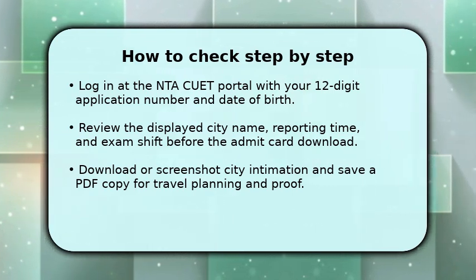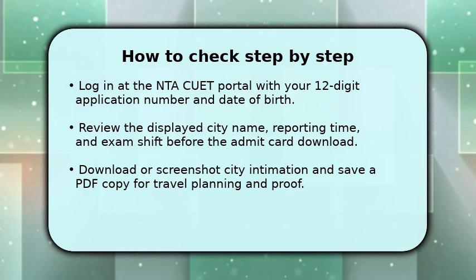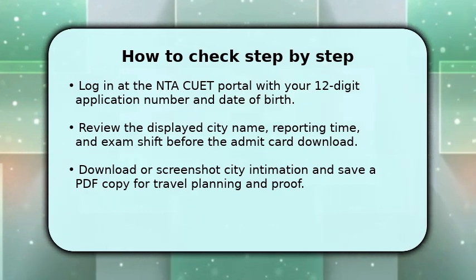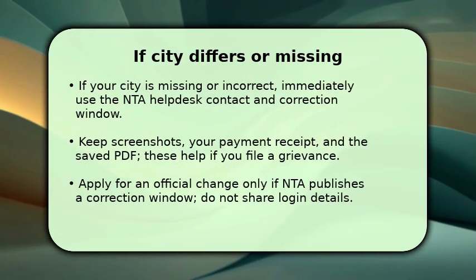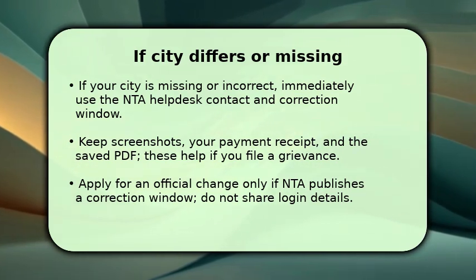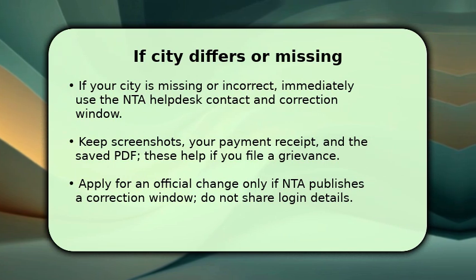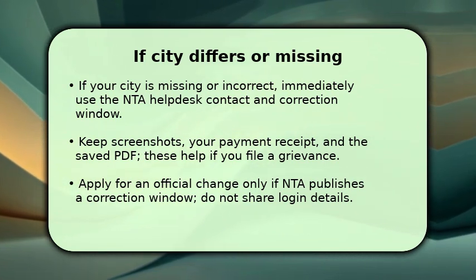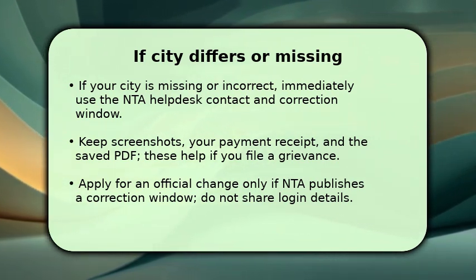If your city is missing or incorrect, immediately check for an NTA correction window or contact the official NTA help desk via their portal or helpline email. Prepare evidence: saved screenshots of your application, the payment receipt, and the City Intimation PDF to support any grievance.